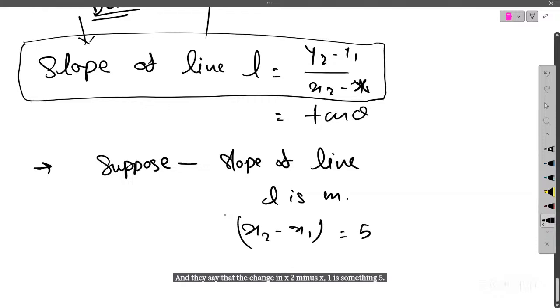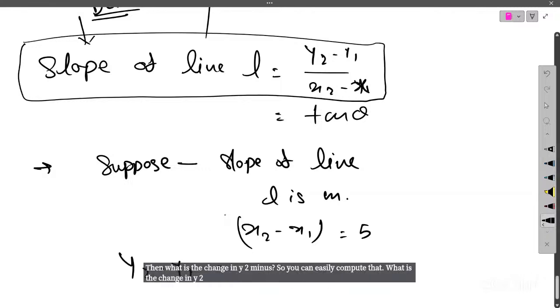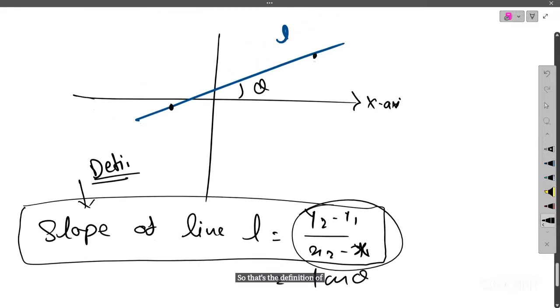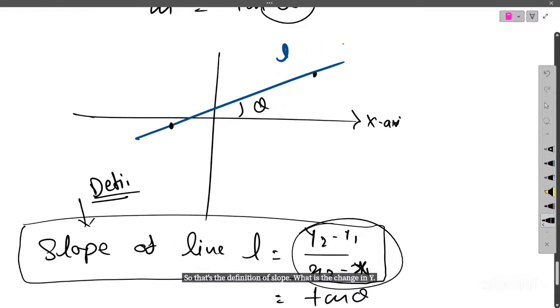Then what is the change y2 minus y1? You can easily compute it. It's nothing but slope multiplied by 5 using this formula, right? So that's the definition of slope: the change in y over the change in x.